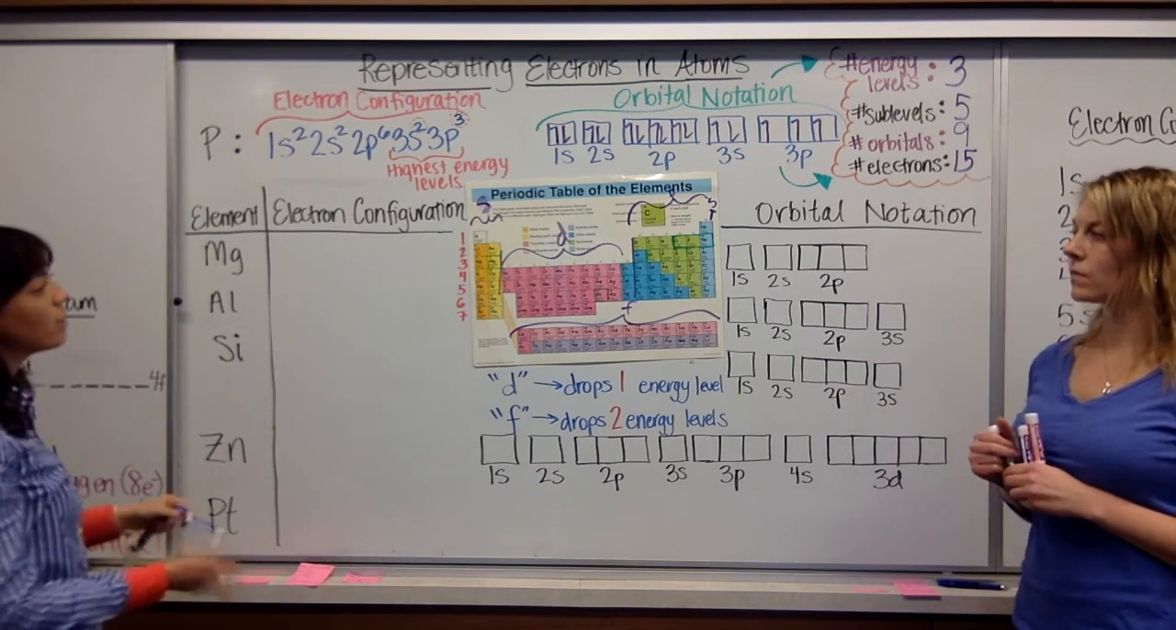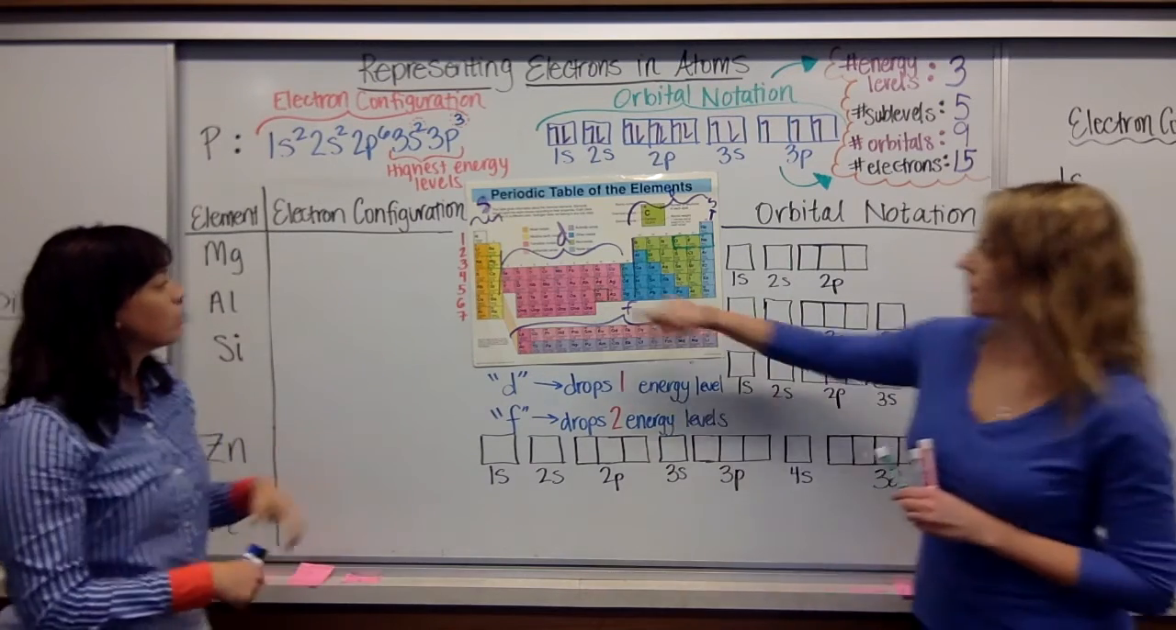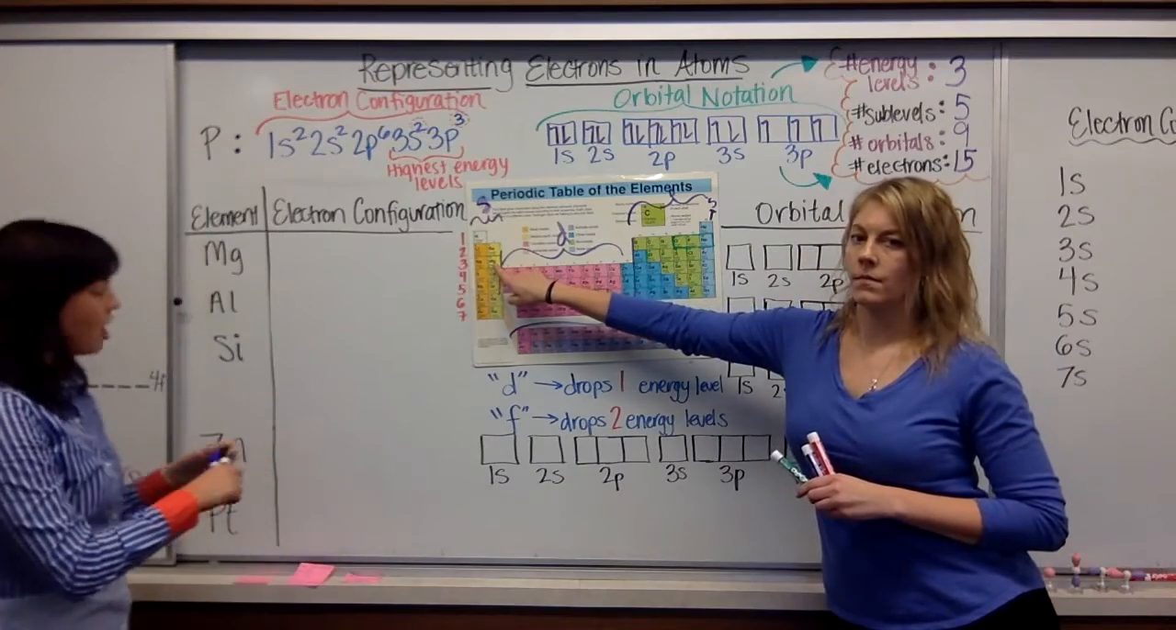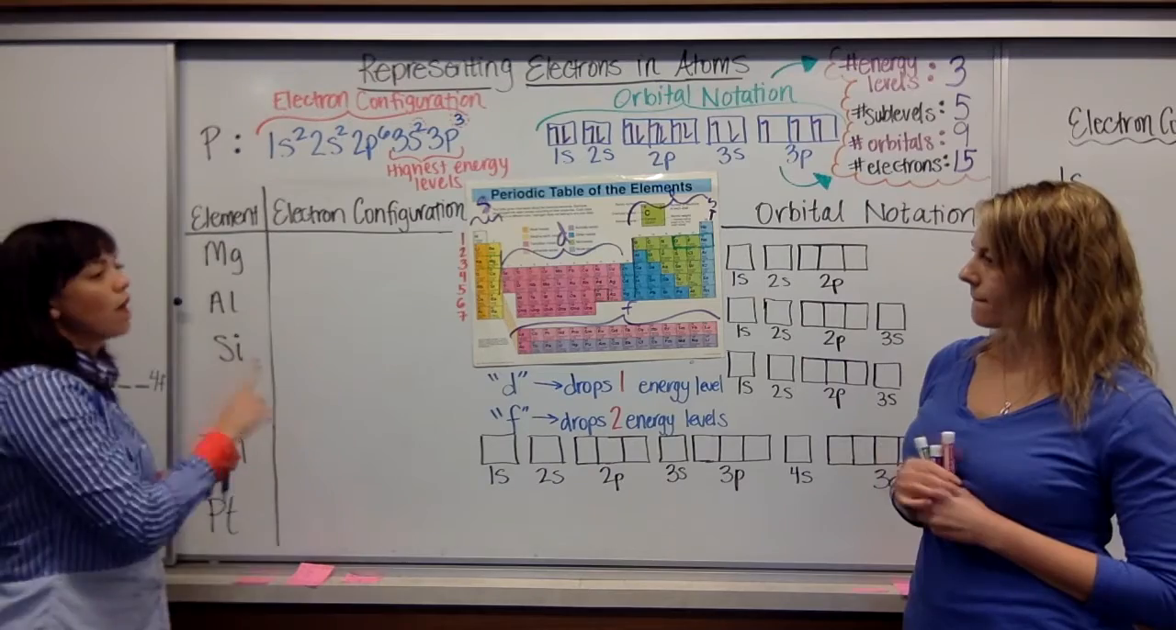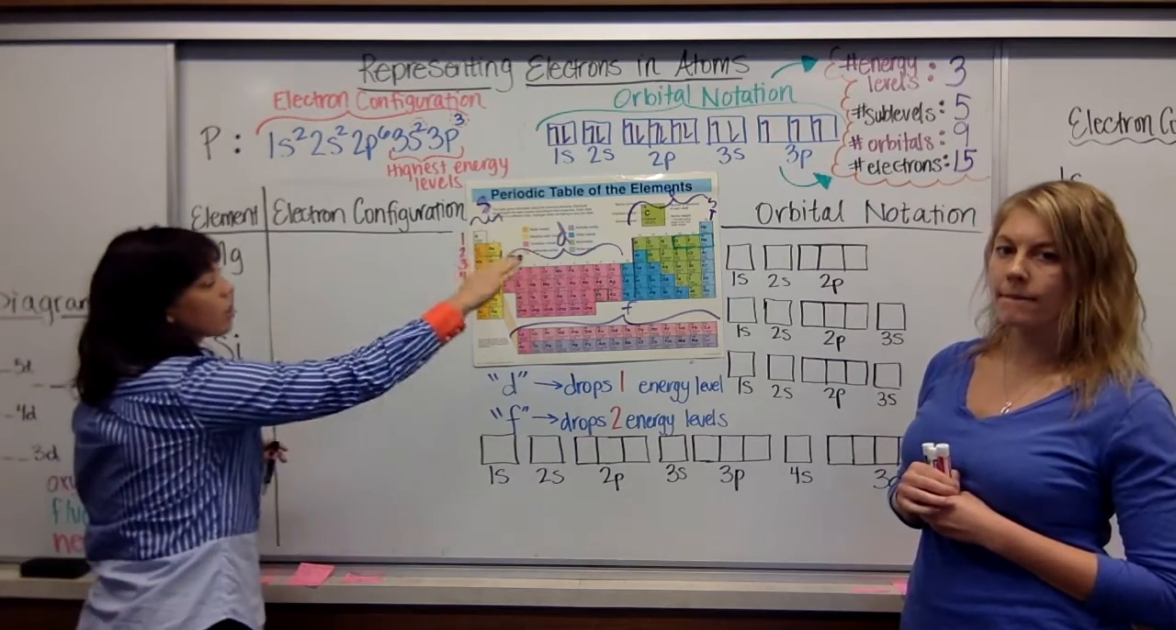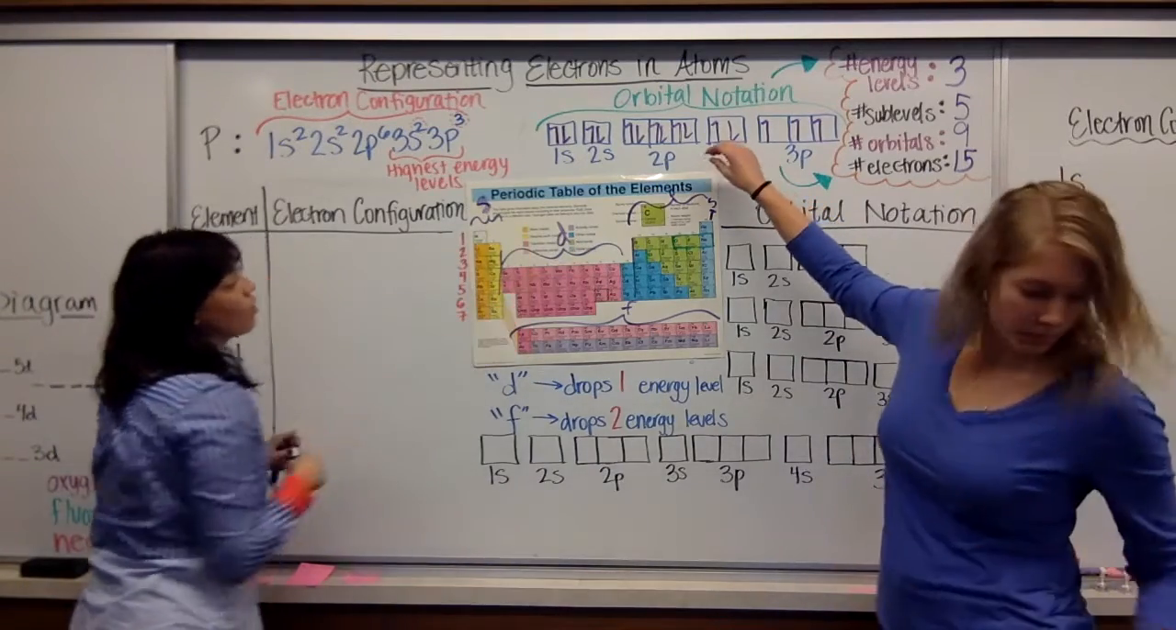So I'm going to first start with magnesium, which is located right here on the periodic table. All I do is start with 1s and read all the way across, and I fill my electrons in that order.